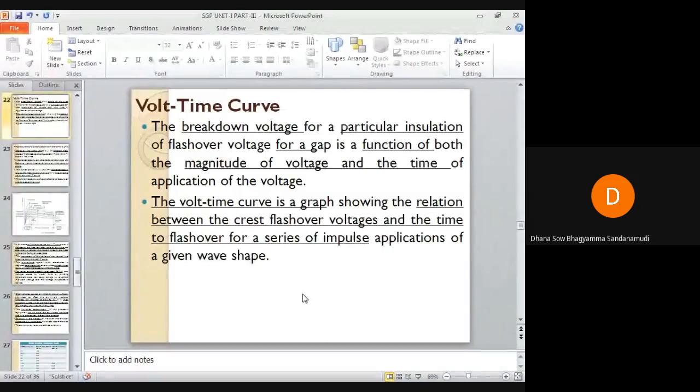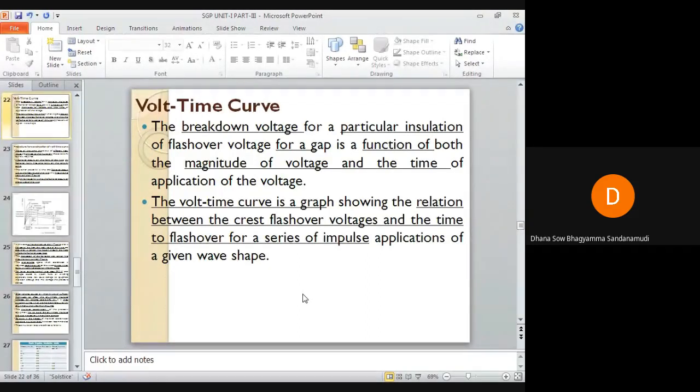In general, let us consider a rod gap lightning arrestor. In that rod gap lightning arrestor, there will be two rods bent at a 90-degree angle. There will be a gap between the rods, so those two rods are nothing but electrodes.